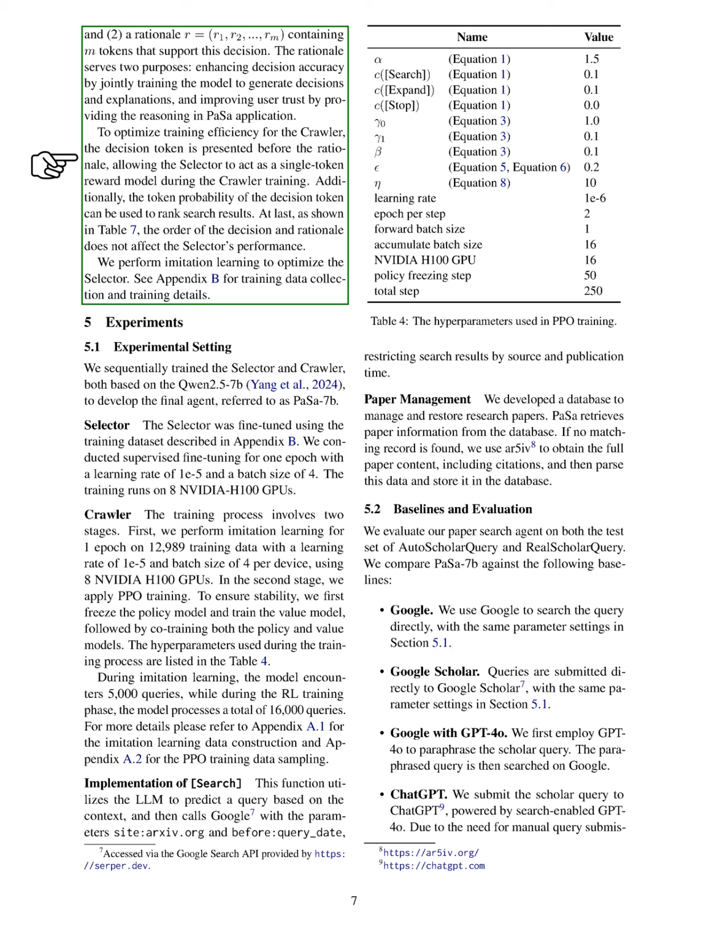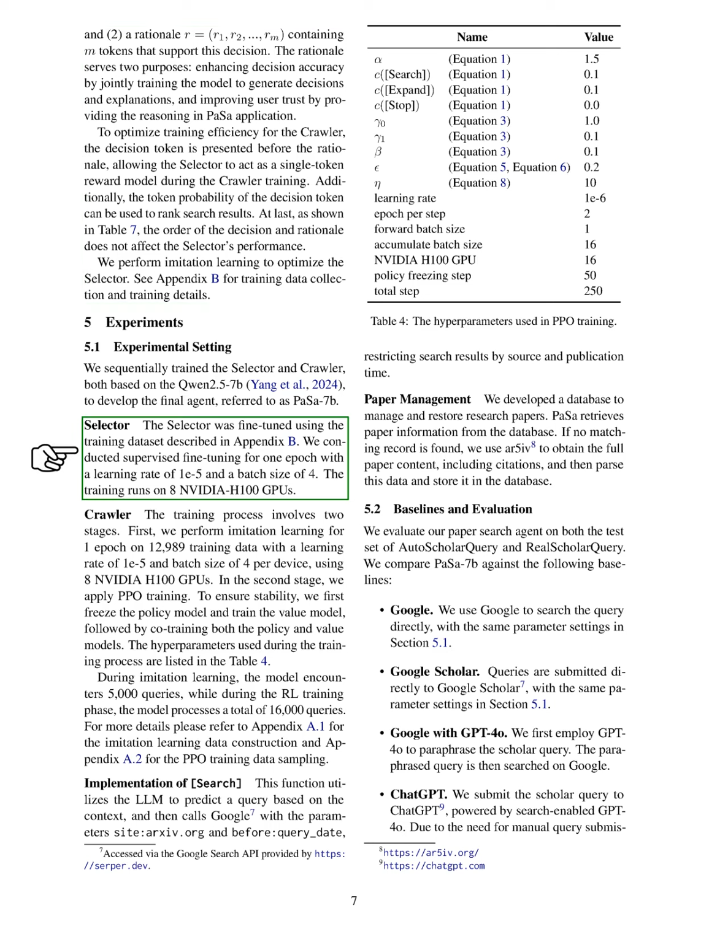We sequentially train the selector and crawler, both based on the Qwen 2.5-7b model, to create our final agent, PaSa-7b. The selector undergoes fine-tuning using a specific training dataset, with supervised training for one epoch at a learning rate of 1E-5 and a batch size of 4, utilizing 8 NVIDIA H100 GPUs.